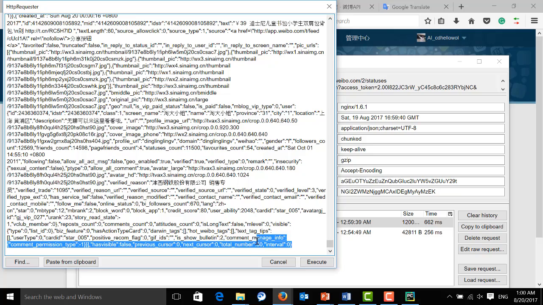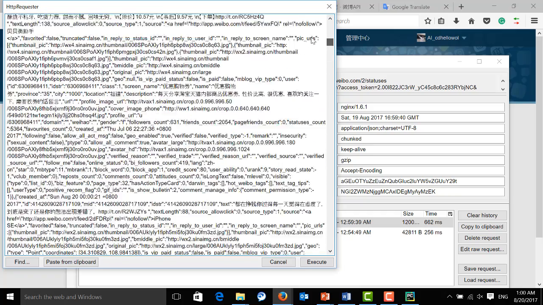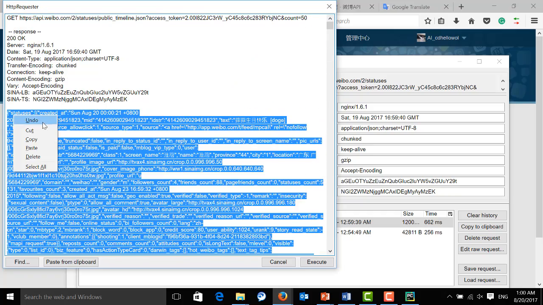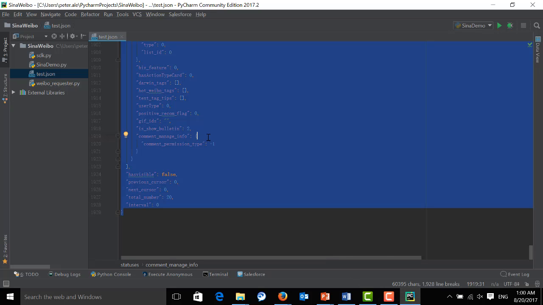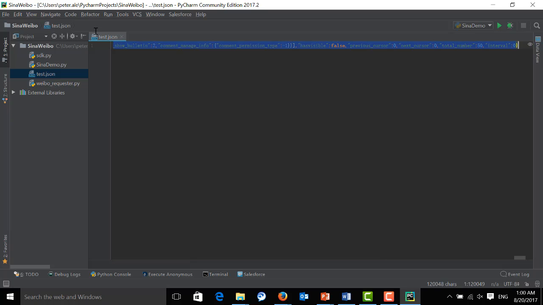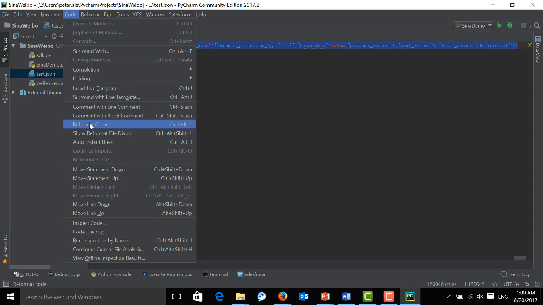Let's copy all of the content into our PyCharm. Now select all and format.